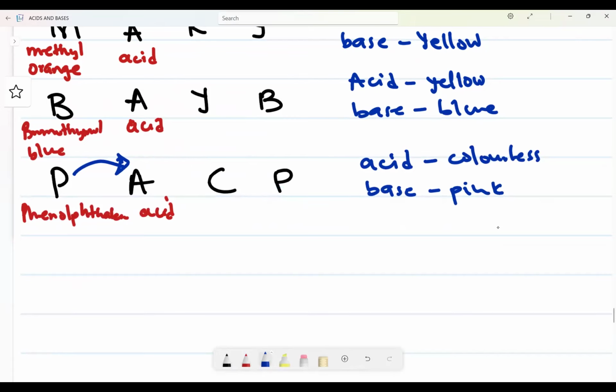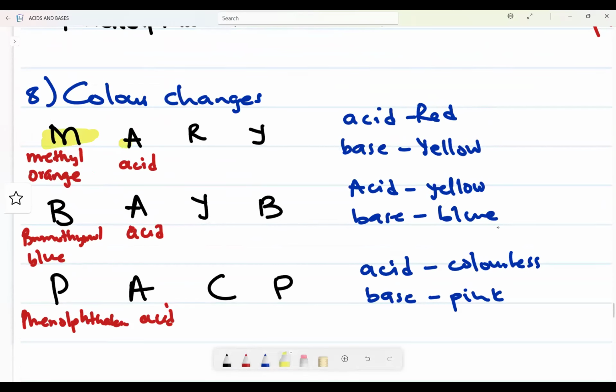Let me repeat for the second time. My methyl orange in an acid is red. In a base, it is yellow, which we do not have an abbreviation for. Again, bromothymol blue in an acid turns yellow, but in a base it turns blue. Phenolphthalein in an acid turns colorless, but in a base it turns what? Pink. Last time: methyl orange in an acid turns red, but in a base it turns yellow.